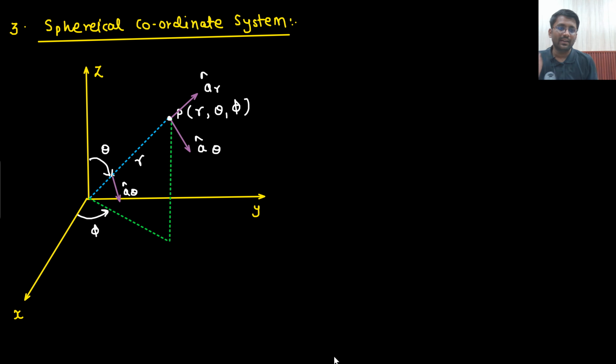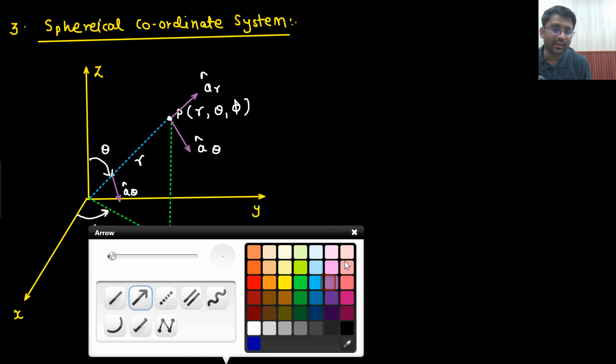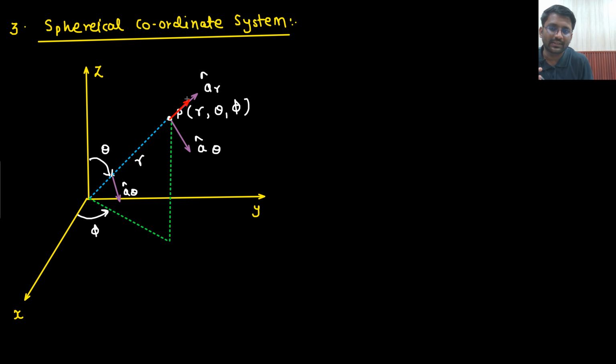And what about a phi? A phi is going inside. So they are in the same plane. A r and a theta, they are in the same plane, but a phi is going inside. Visualization is difficult, but hopefully you are able to understand that a phi is going inside. Are you able to understand this point? They are perpendicular to each other.